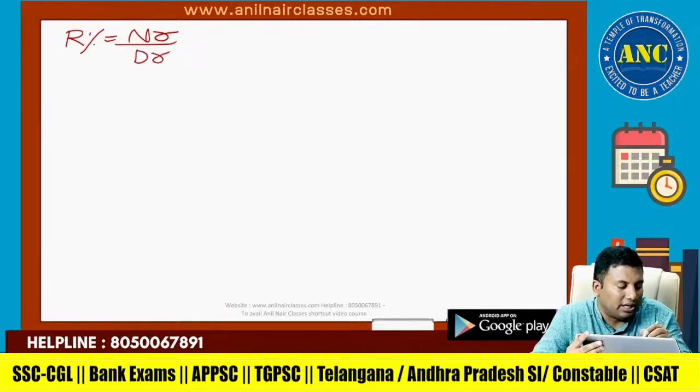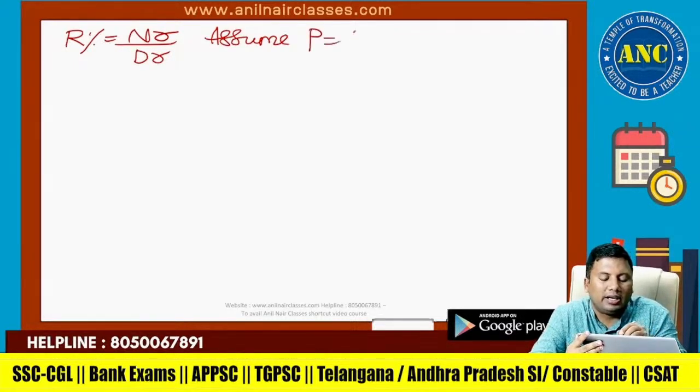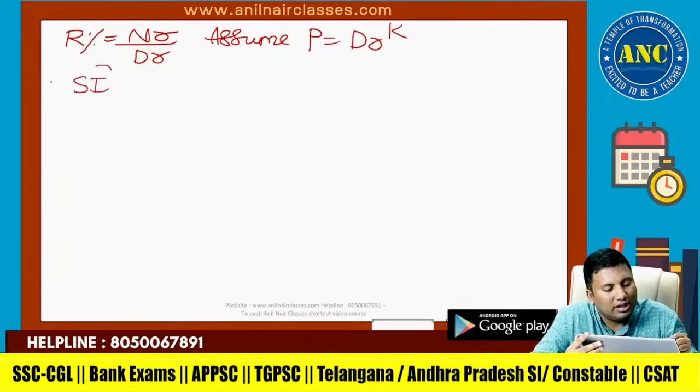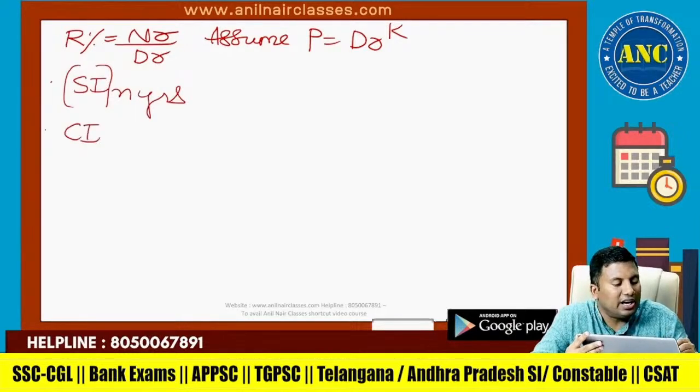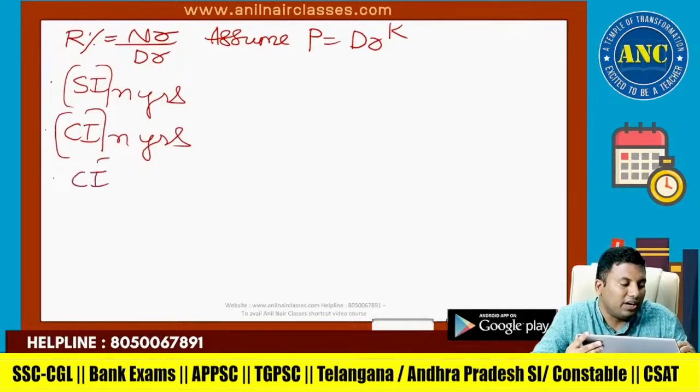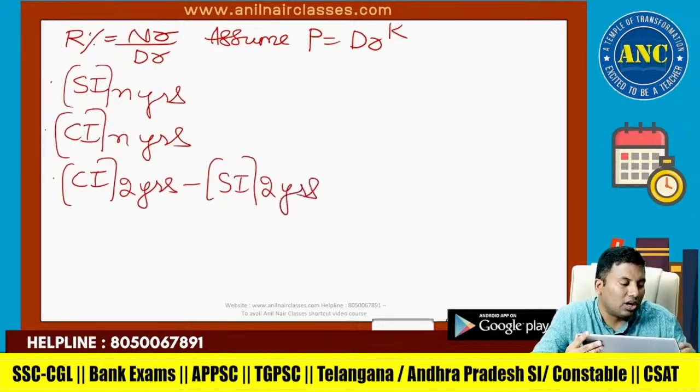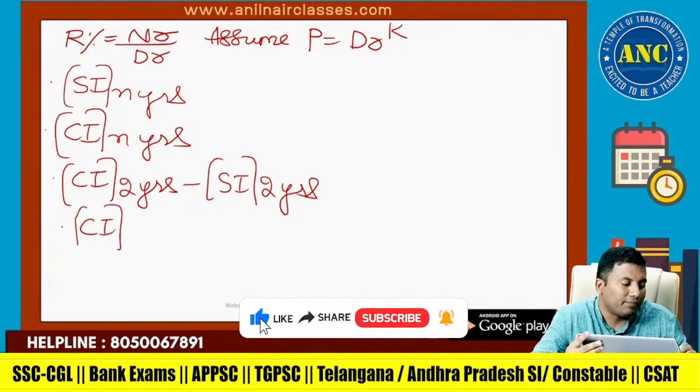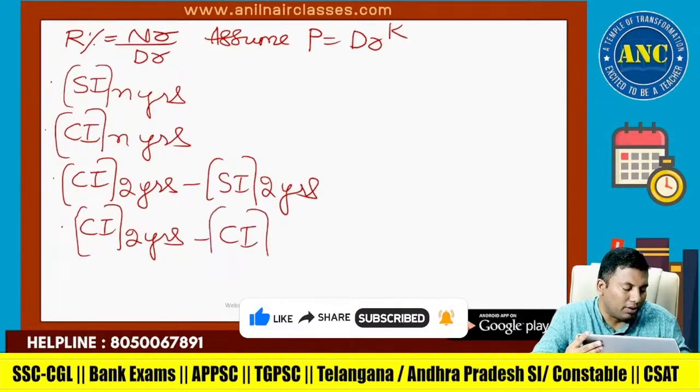By using this, you can solve SI for any number of years, CI for any number of years, and CI for 2 years minus SI for 2 years. One approach, multiple problems.